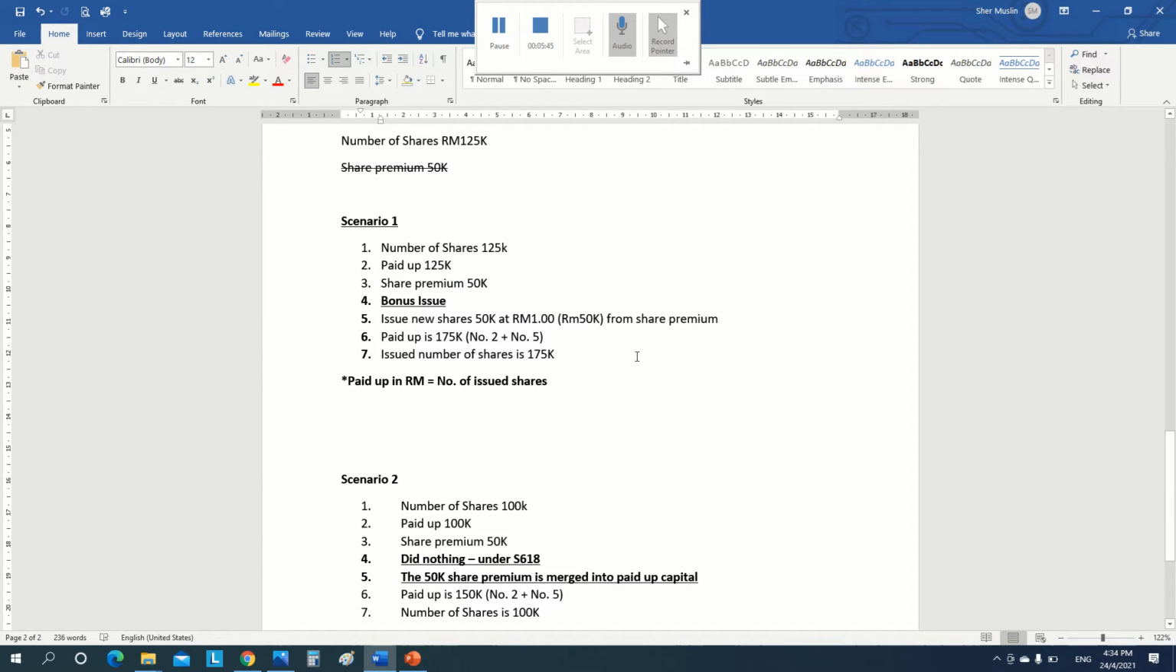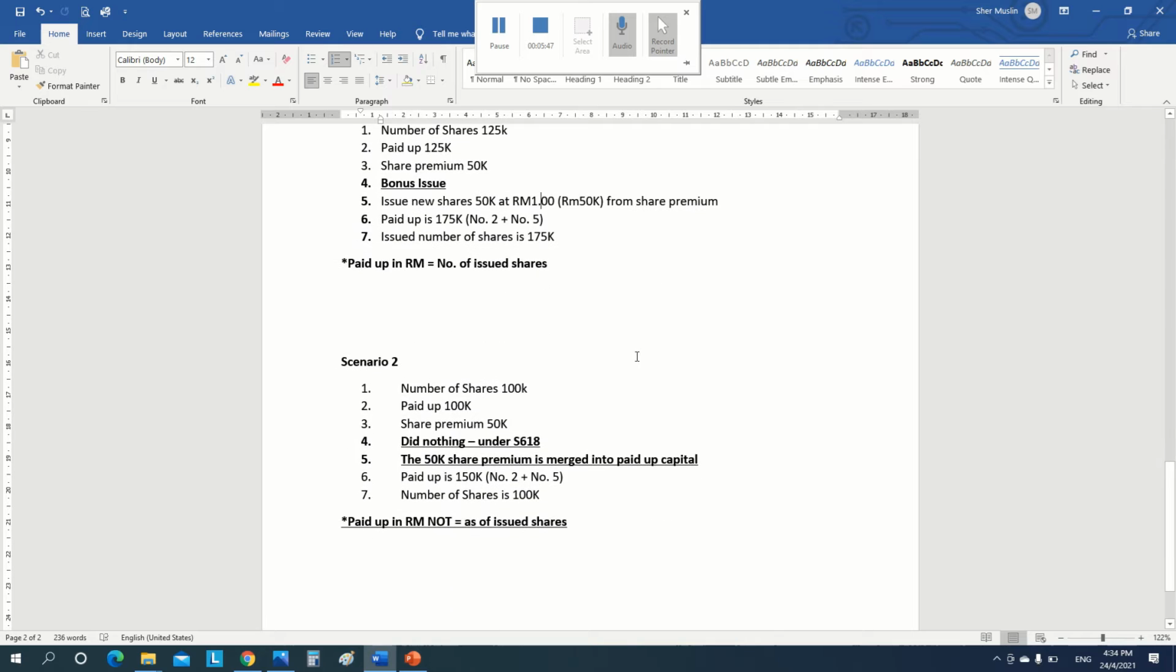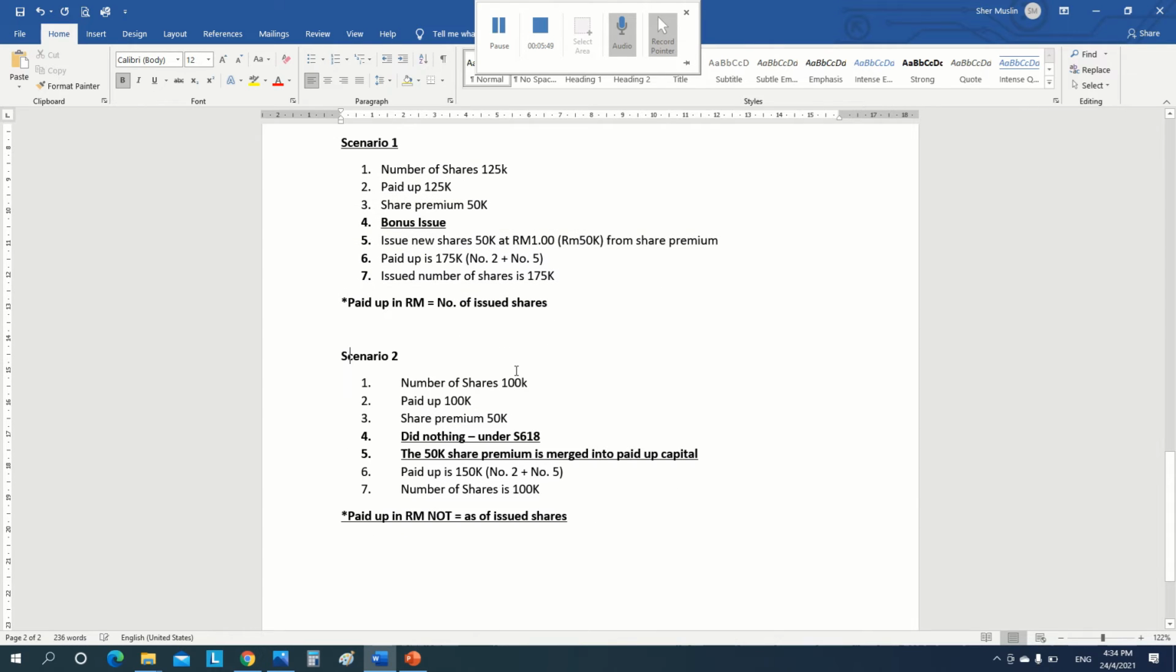But most of the companies will do nothing, they will apply under section 618. So it's like scenario 2.